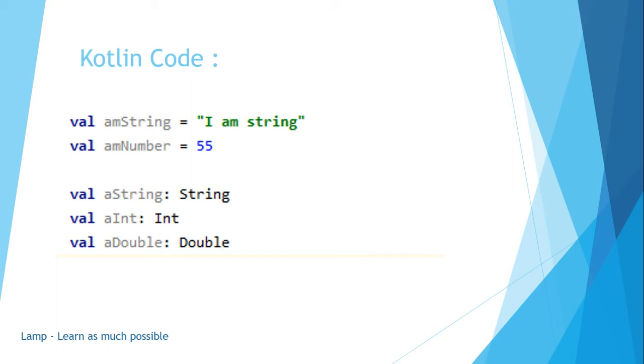If you know the value of the string or the number, you can directly define it as equal to, and then the string or number value. In case you do not know the exact value when you declare it, you can set the type as a string, because only then will the compiler understand that in future a string is going to be used for a string value, an integer for an integer, and a double for a double value. Only then will the compiler understand. Likewise it will cover.